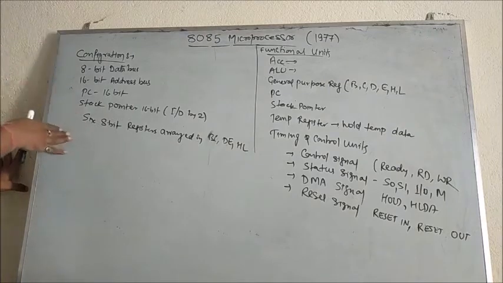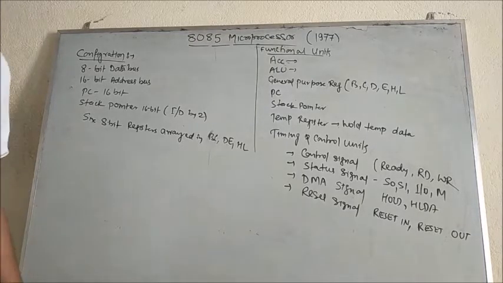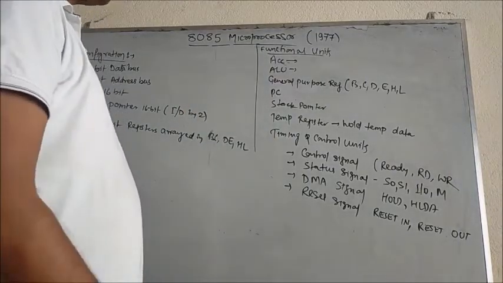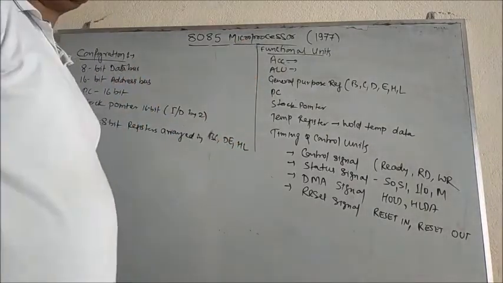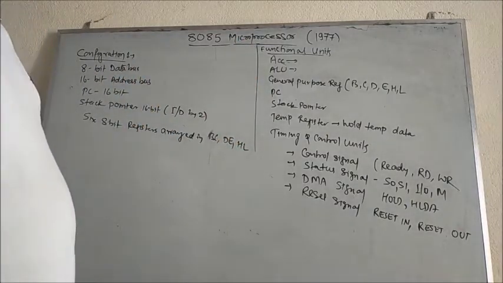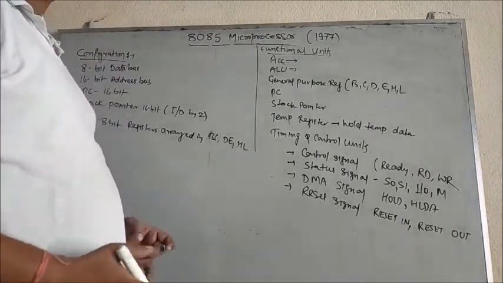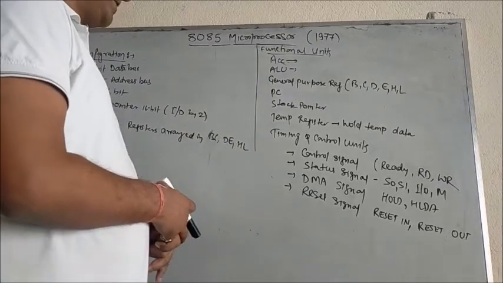So this is a brief introduction to the configuration of the 8085 microprocessor, which was invented in 1977. Let's now briefly discuss the main functional units. First is your ACC. ACC is nothing but the accumulator, which is the register that holds your final result. So the final result is stored in the accumulator.